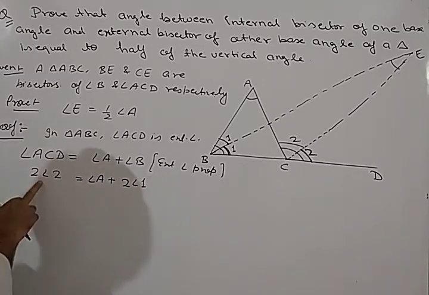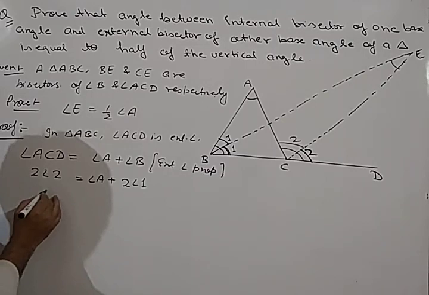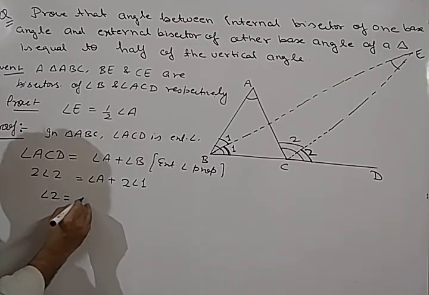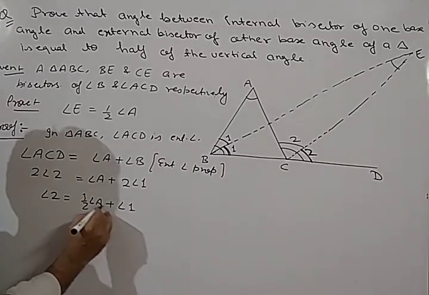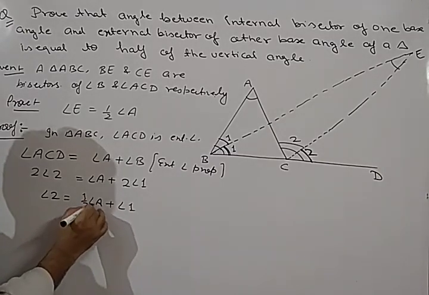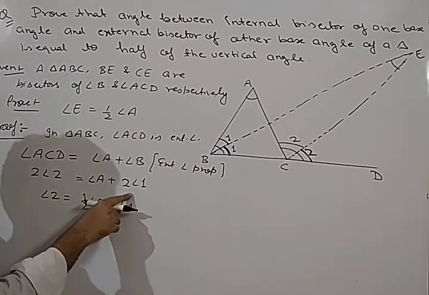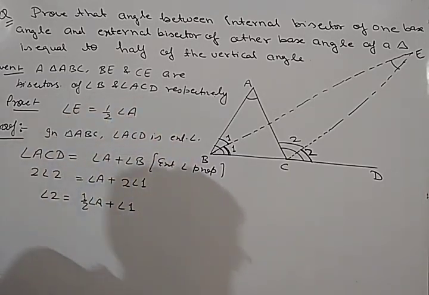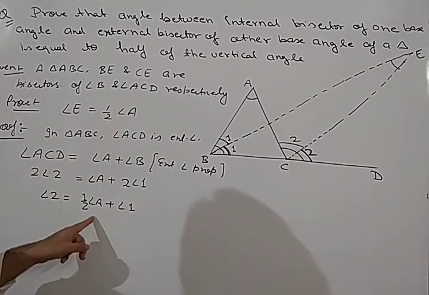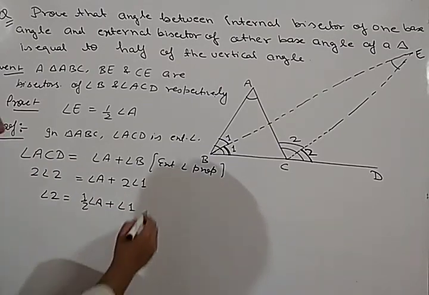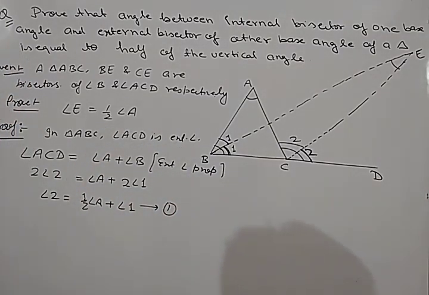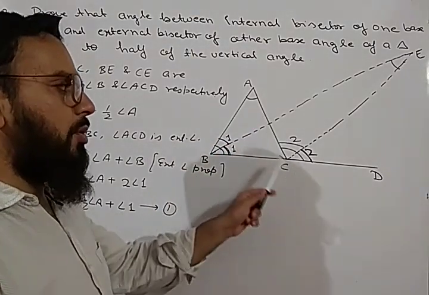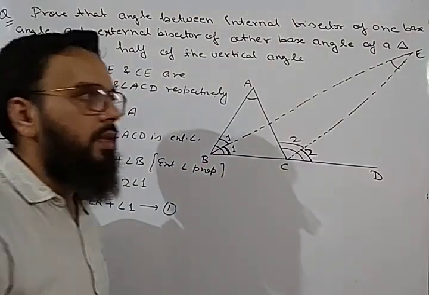If we divide by 2 on both sides, we will get angle 2 is equal to half of angle A plus angle 1. If we divide the whole equation by 2, then we will get angle 2 is equal to half angle A plus angle 1. Let us consider it as equation number 1. Okay, so we have used the exterior angle property in triangle ABC.